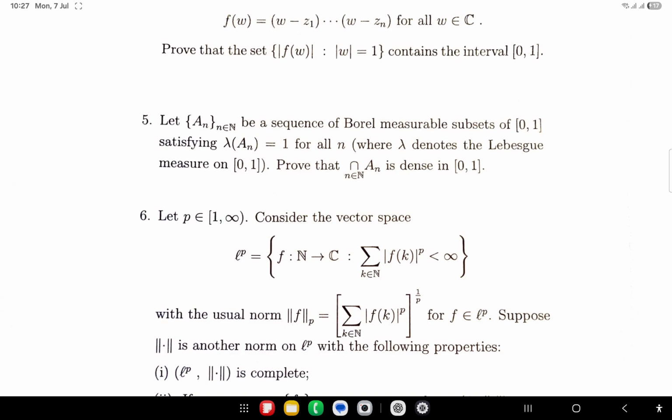That means what is Borel measurable set? Borel measurable set is sigma algebra generated by open intervals of 0 and 1. What are open interval of 0 and 1? Open intervals of 0 and 1 is open intervals of R intersection closed interval 0 and 1, right?